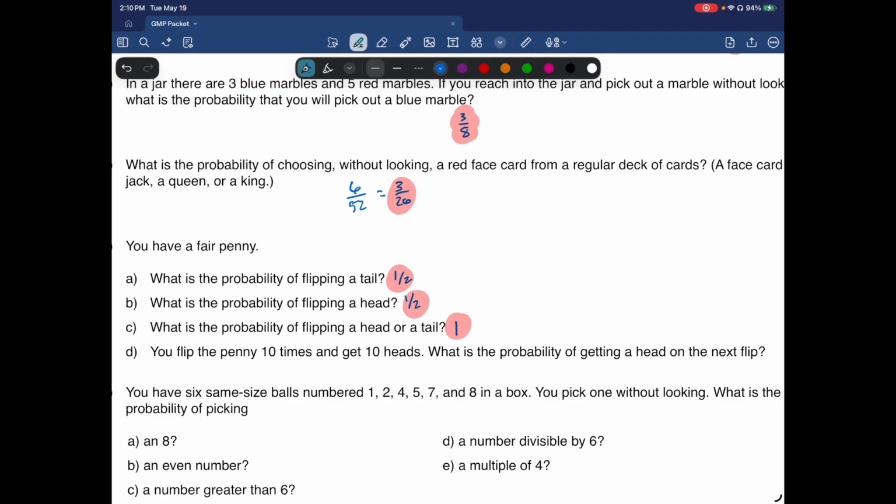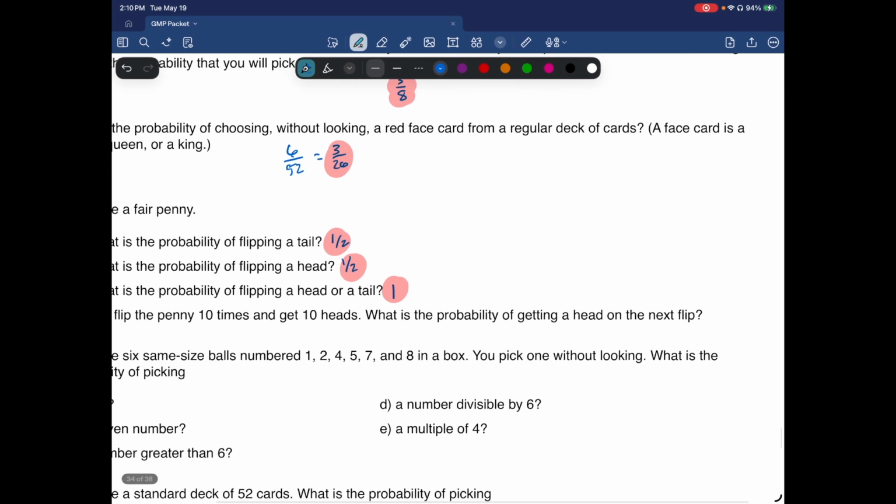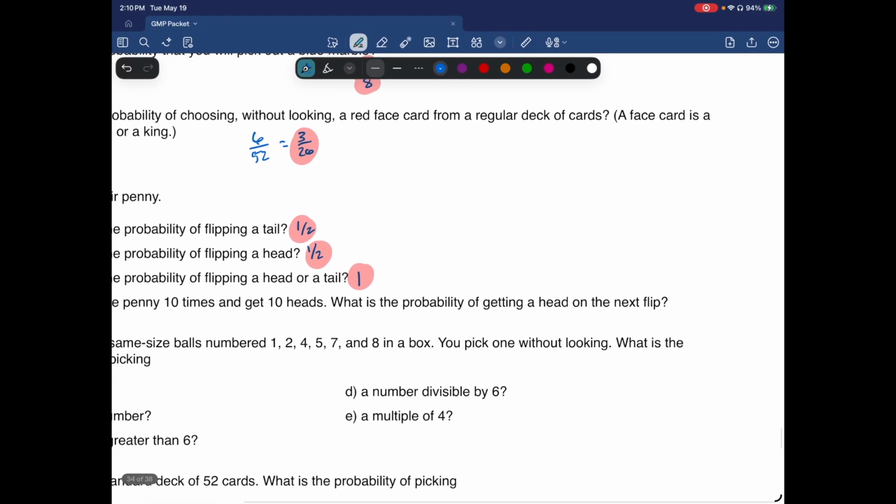You flip the penny 10 times, you get 10 heads. What is the probability of getting a head on the next flip? Well, you only have 2 choices, and no matter how far you go in flipping, the chances are always 1 and 2. So it doesn't change no matter how many times you flip it. Even if you have a string of heads like this or a string of tails, overall, the more you flip it, the chances are always 1 and 2.